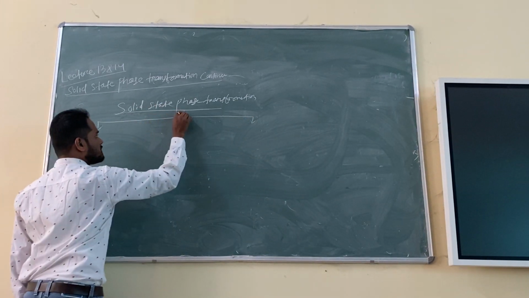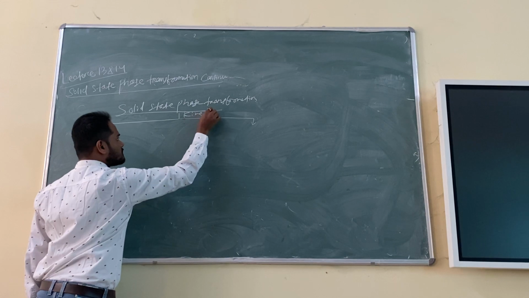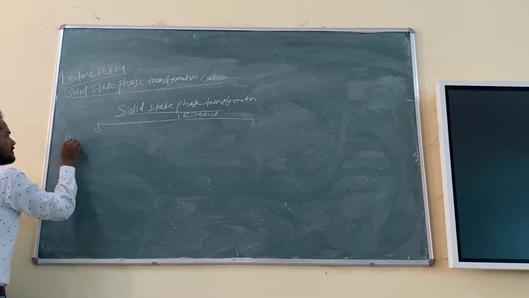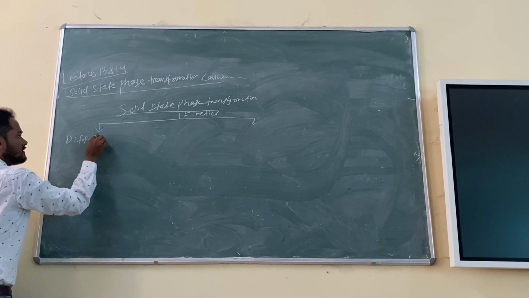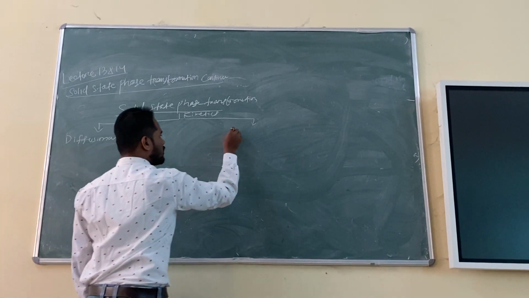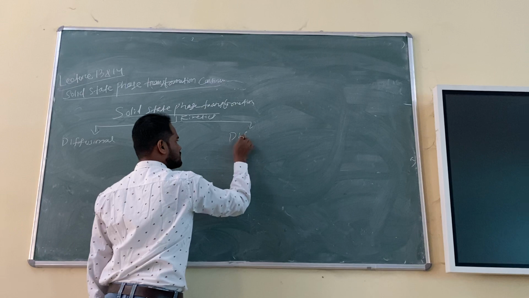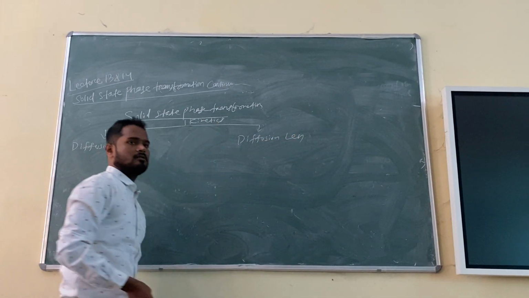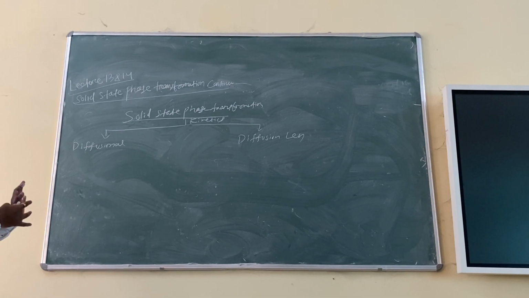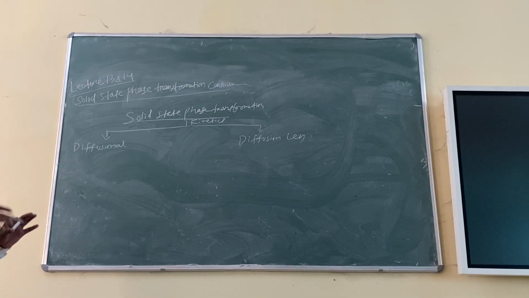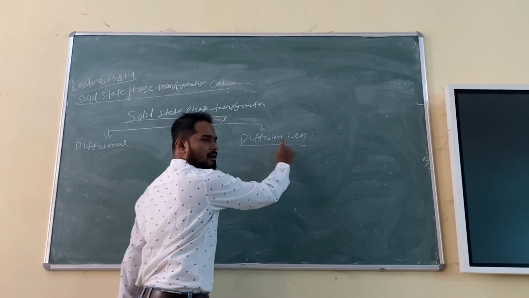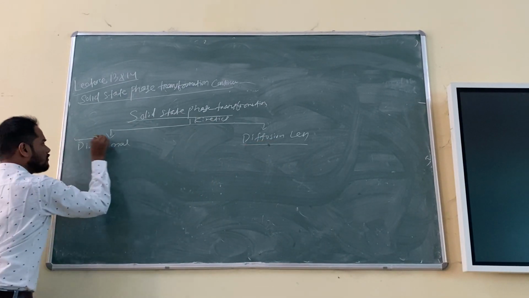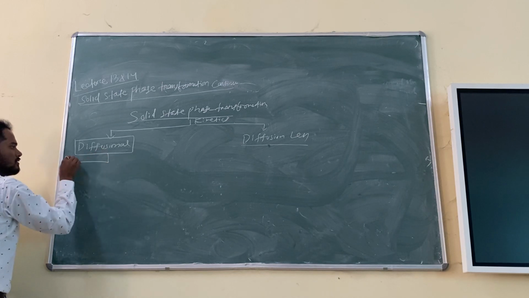According to kinetics, they will be diffusional, and non-diffusional or diffusionless. Diffusional means diffusion based, and diffusionless. The best example you remember is the martensitic transformation. You remember, right? But now we want to classify this one.